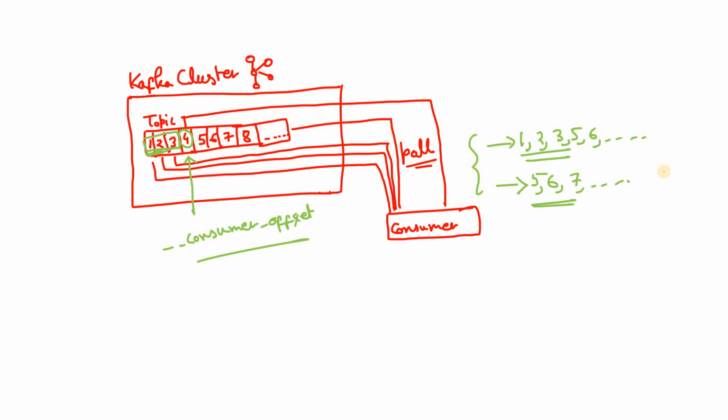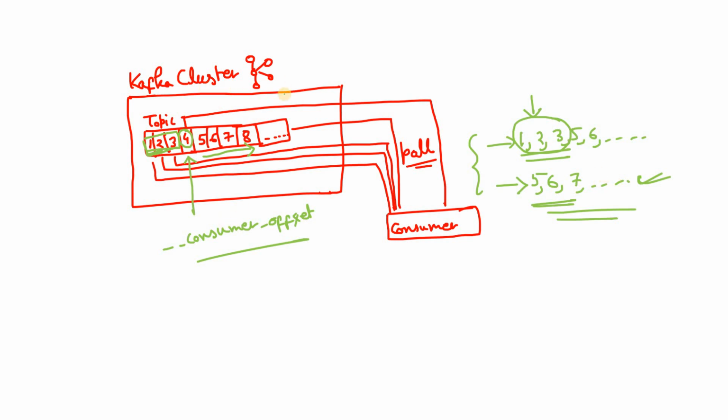Okay. So the correct answer is this one. That is, the broker will not check for individual messages whether it has received the acknowledgement or offset commit or not. That is, for 1, 2, 3, this set of messages it has not received the acknowledgement, so it does not mean it will send them again. What it will do is just check in the consumer offsets topic, for this particular consumer, what is the latest committed offset? It will get that the latest committed offset is still message 4. Okay. So it will send all the messages after this particular message 4, that is 5, 6, 7, 8, and so on. That is, the second option is the correct one.